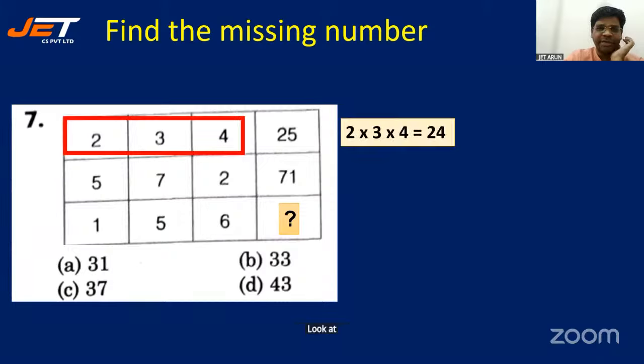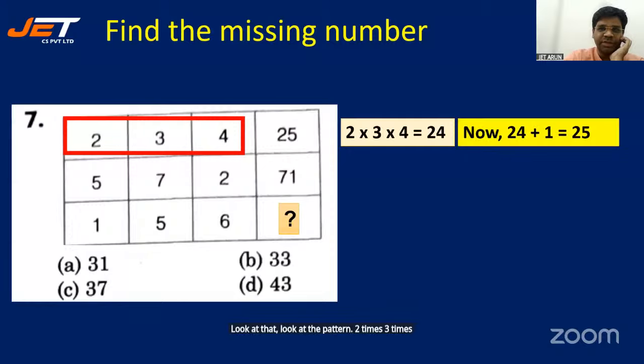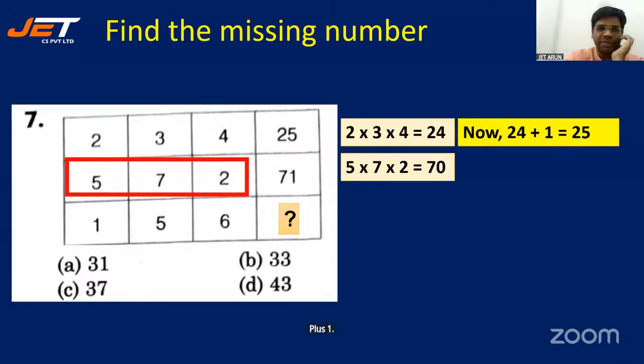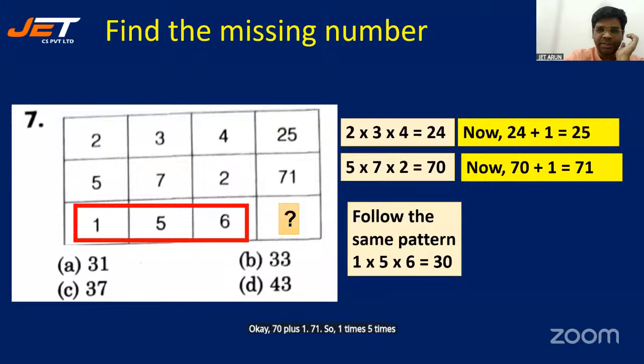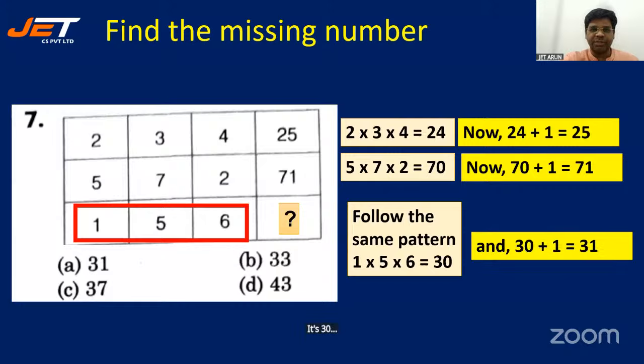Look at that. Look at the pattern. 2 times 3 times 4 is 24, plus 1. 5 times 7 times 2 is 70, plus 1, 71. So 1 times 5 times 6 is 30. 30 plus 1, 31. That's why option A. And you have all done really, really well.